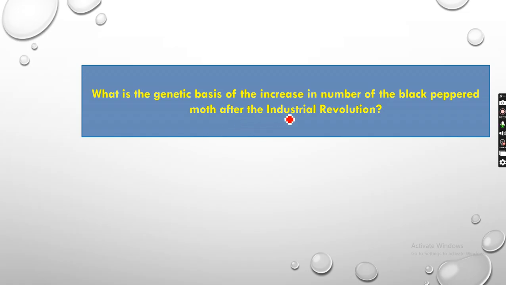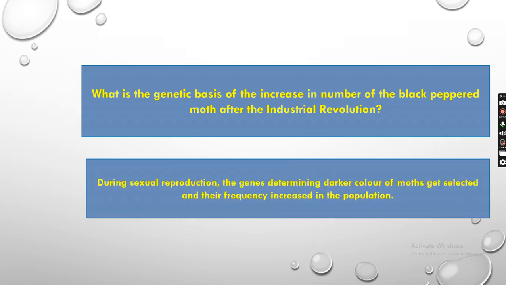During the industrial revolution, the black peppered moth population increased because their survival chances increased due to natural selection. The genes got mutated and the black peppered moth population increased based on the changing environment, and they had a better chance of survival compared to the white colored moth. So that's the answer.